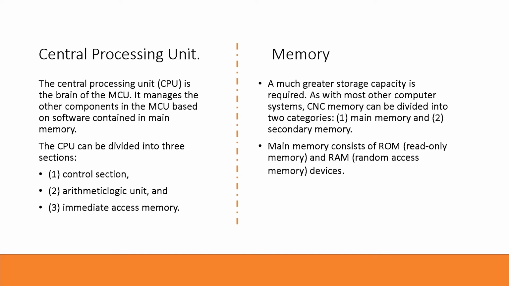The memory. The immediate access memory in the central processing unit is not intended for storing CNC software. A much greater storage capacity is required. As with most other computer systems, CNC memory can be divided into 2 categories: main memory and secondary memory. Main memory consists of read-only memory and random access memory devices.